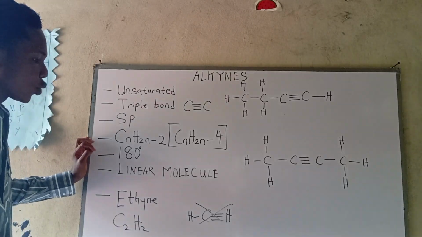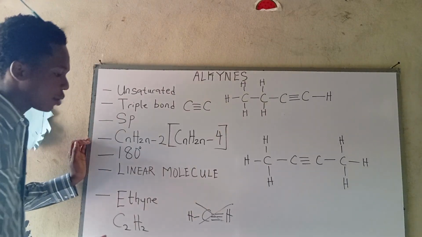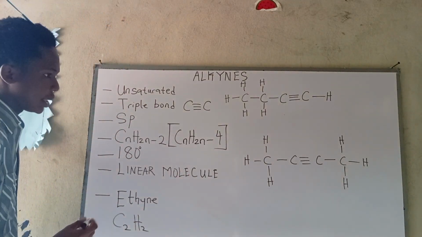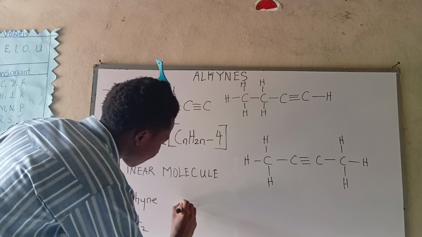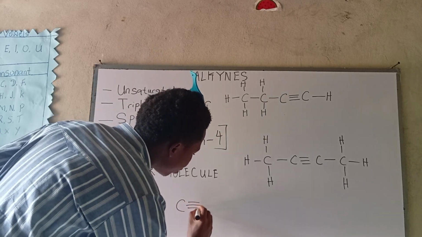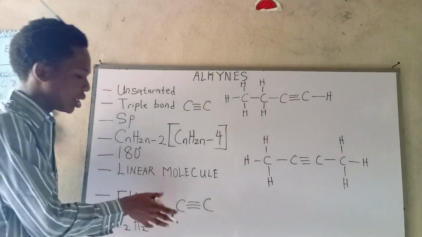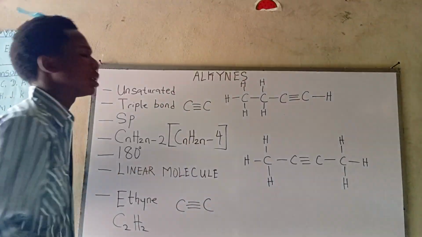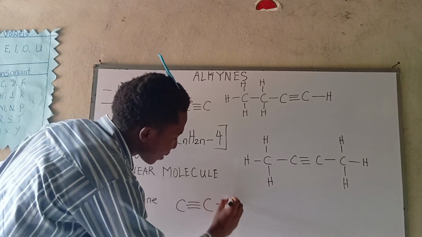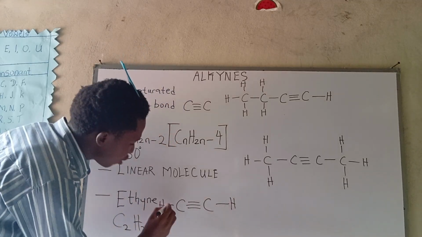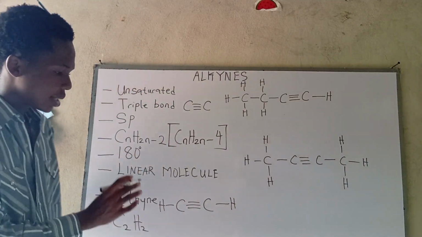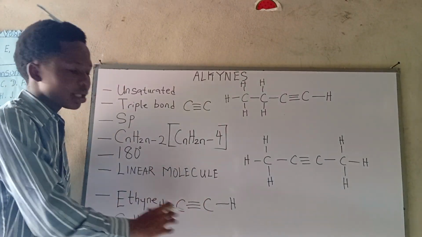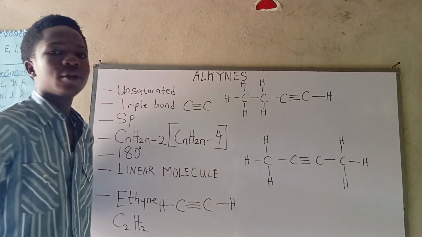But that's not all. We have to write out the structural formula of ethyne. Ethyne goes like this. First of all, we put our carbon to carbon triple bond, the most important thing. If it's not linked to another carbon, it's no longer an alkyne. Now we just have to balance our hydrogen. From the look of things, this is actually balanced. 1, 2, 3, 4, it's tetrahedrally linked together. Same thing goes to the other side.